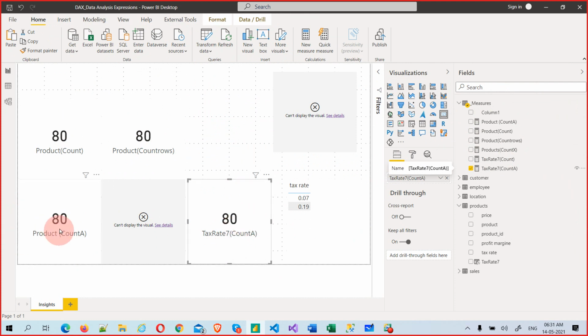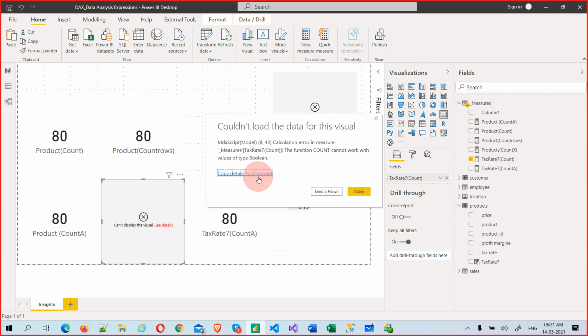Whereas COUNT will only count numbers, but it will not count this. So it failed because of COUNT. If you just see this error, it tells you the COUNT function cannot work with a boolean value. So this is the right error.